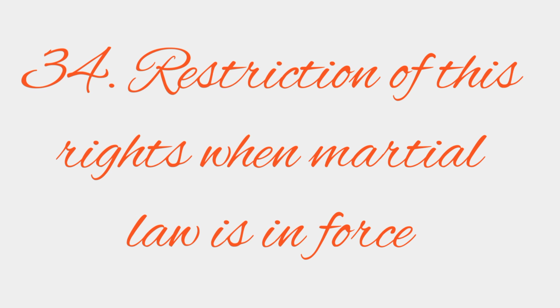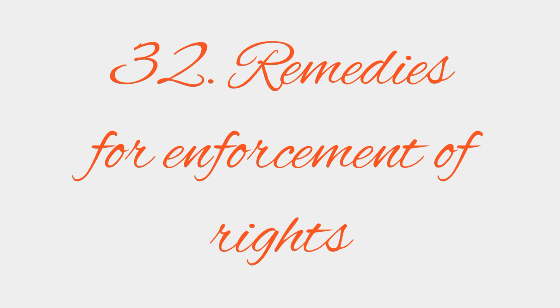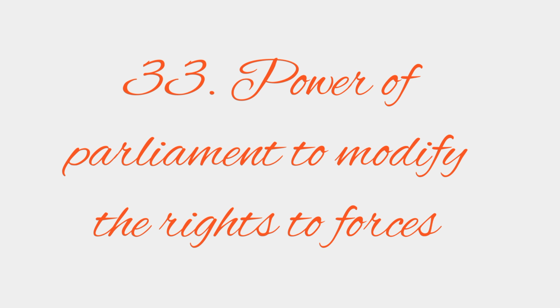So from the story, let's analyze keywords. At age 32, 32 is the keyword here. Remedies for the enforcement of rights. He explained to people remedies for enforcement of rights. This is the 32 keyword. And he also explained the power of parliament to modify when application to forces.